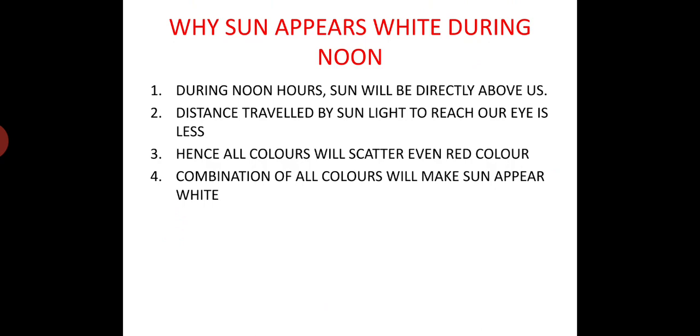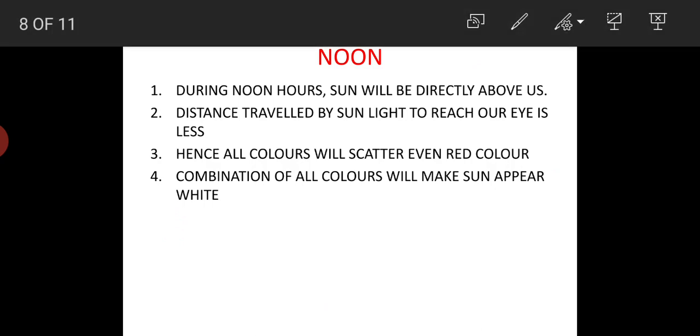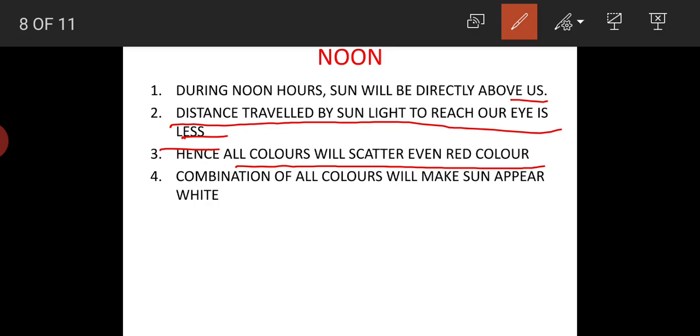Now let us see why the sun appears white during noon. During noon, the sun will be directly above us. The distance traveled by the sunlight to reach our eye is less. So when there is less distance, all the colors will scatter, even red color also will scatter. So the combination of all these colors will make the sun appear white.